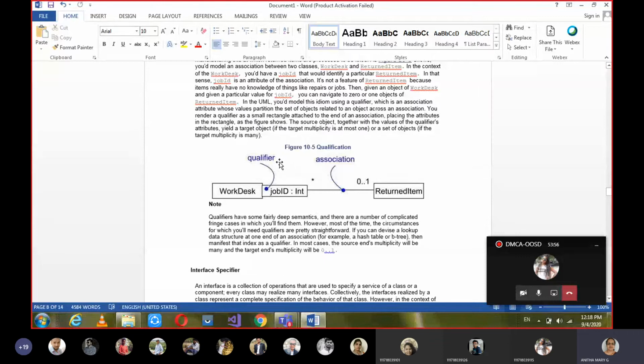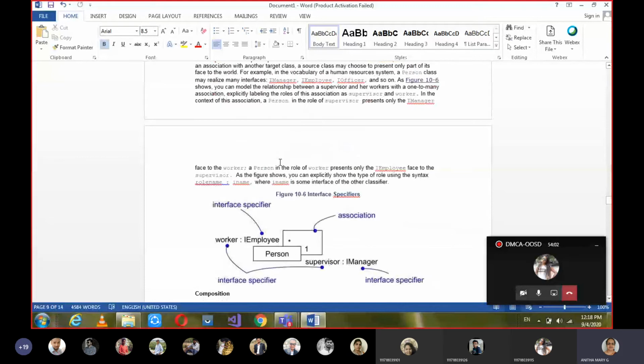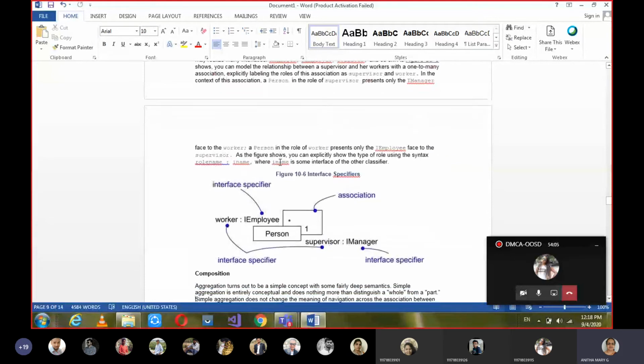The next example is interface specifier. Using what interface you are going to implement. An interface is always abstract. It just shows the service, but that service has to be utilized by some concrete methods, by someone. The interface may not exist alone. It has to be used by someone, and then only can the implementation be carried out.